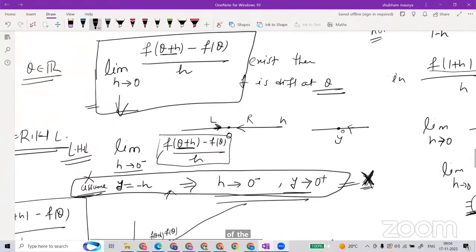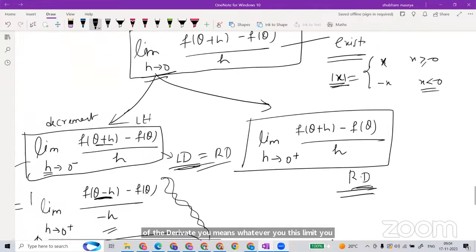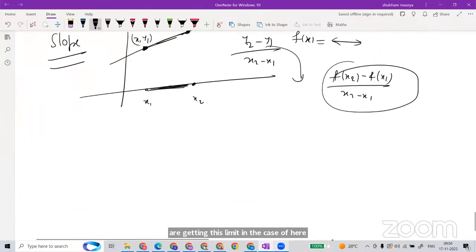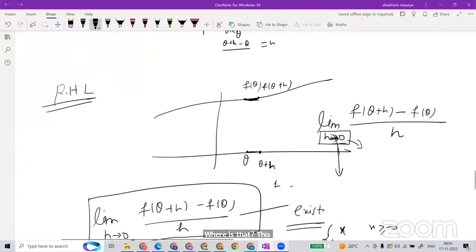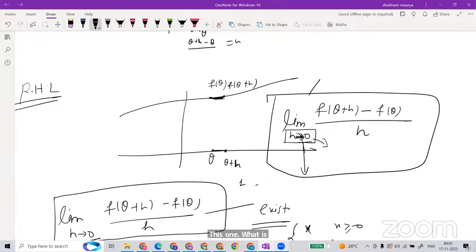Whatever limit you are getting, I am just calling by a different name, which is called slope. But in week 2, you saw the slope of a line, right?